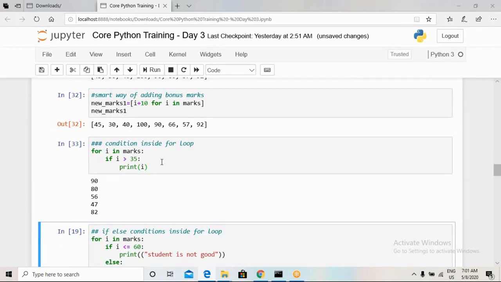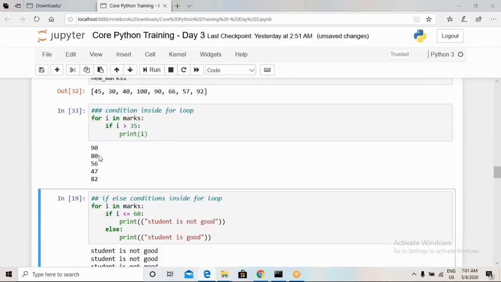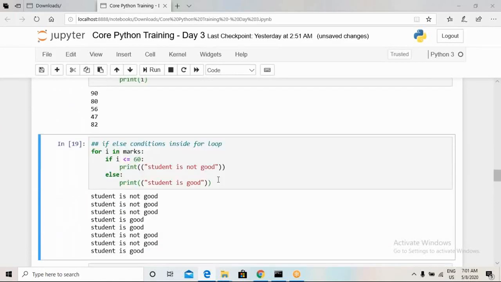Here we can see that there are five different subjects which are having values greater than 35. Now I wanted to know, if a student is having marks greater than 60, then that student is good in that subject, and if he is having marks less than 60, then the student is not good in that particular subject.